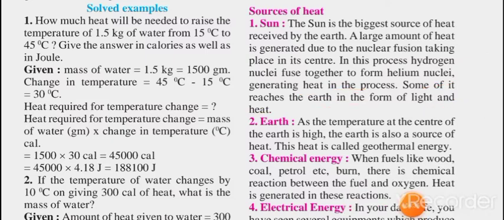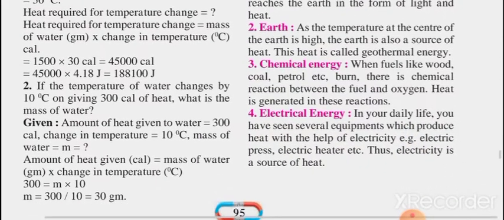This is the process by which heat is created in the sun, and a small amount of energy reaches the earth in the form of light. So we can say the sun is the biggest source of light. Now next is earth.